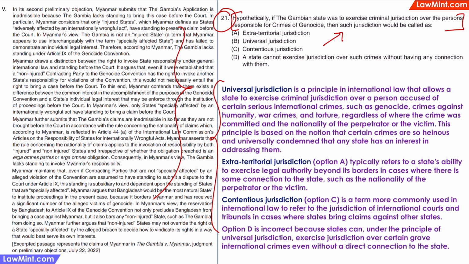Since the reference here is towards crimes against humanity, every country will have the moral right and the universal jurisdiction to take action or to approach international bodies. The correct answer here is universal jurisdiction. You can pause the video here and read about what are universal, extraterritorial and contentious jurisdictions.